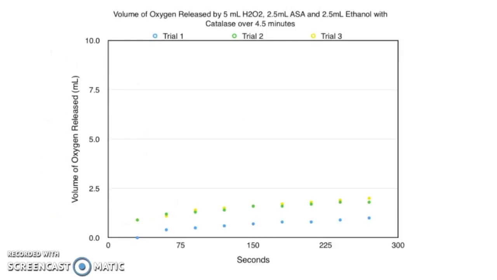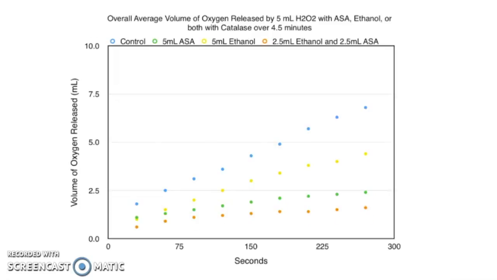The fourth trial added both. It is reasonable to assume that the 2 inhibitors together would further reduce oxygen production. This had the lowest volume of oxygen released of all the combinations. Alcohol has been shown to make aspirin much more potent.